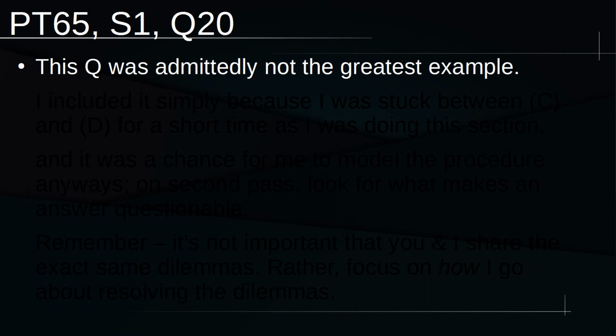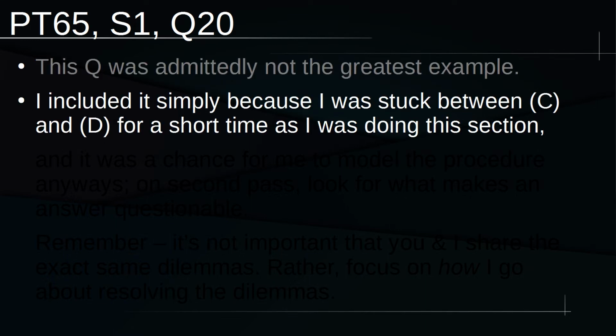Before moving on to our next example, I do want to admit that this question, the one that we just did, was probably not the greatest example. I did include it simply because I was stuck between C and D for a short time as I was doing this section. For any number of reasons, I could have been moving too fast. Maybe it's just that I got really stuck on this correlation versus actual relationship logic, but then when I did the negative space, I knew that I was looking for alternate explanations, and I didn't fully accept D as one because, again, I didn't predict it, and it's hard for me personally to accept things that I didn't predict as the right answer right off the bat.